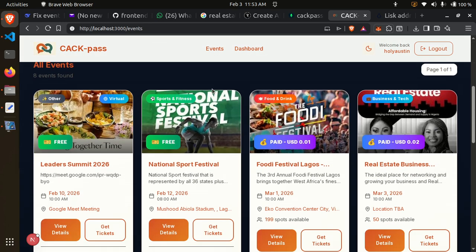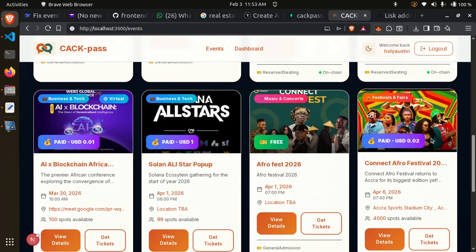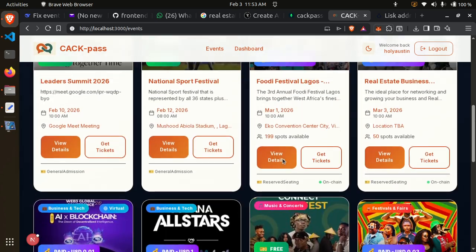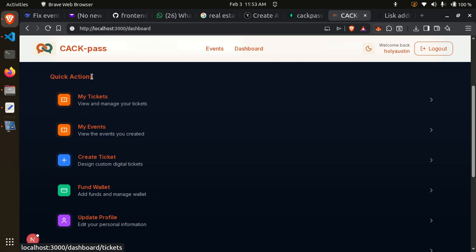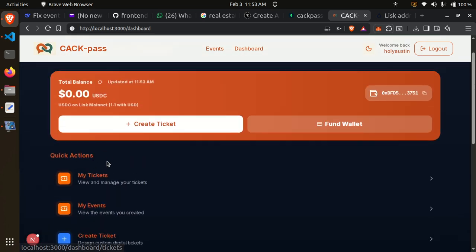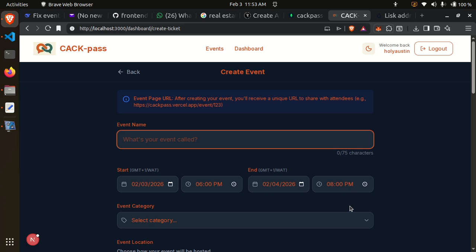The first thing is maybe you can check on existing events. When you click on events, you will see a whole lineup of events, about 8 events currently. Then you click on the dashboard again. We have a quick action button which I will explain later on. But the first thing is to create a ticket. Since I'm an event organizer, I can create a ticket, and we did this in such a way that creating a ticket requires no funds, so you can easily create tickets without even having funds.